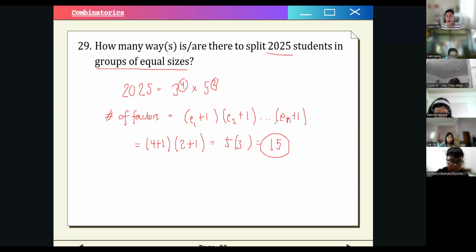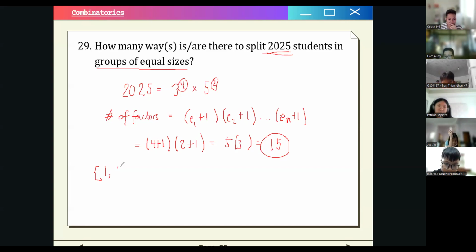If you analyze the problem, how many ways are there to split 2025 students in groups of equal sizes? We can boil it down to how many factors there are for 2025, because we can group it, for example, into one big group, so that means the size is 2025, right?